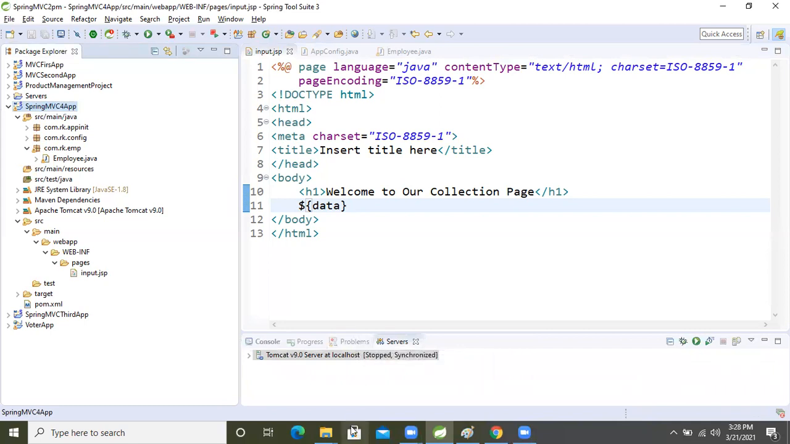See, boss, one thing I'm doing, I'm stopping the screen sharing. After running this application, I will run it, and then I will share.